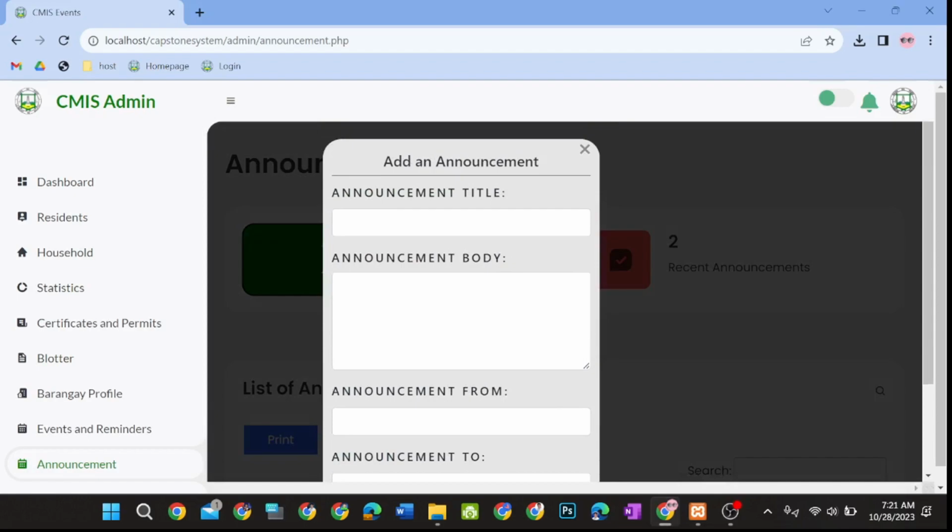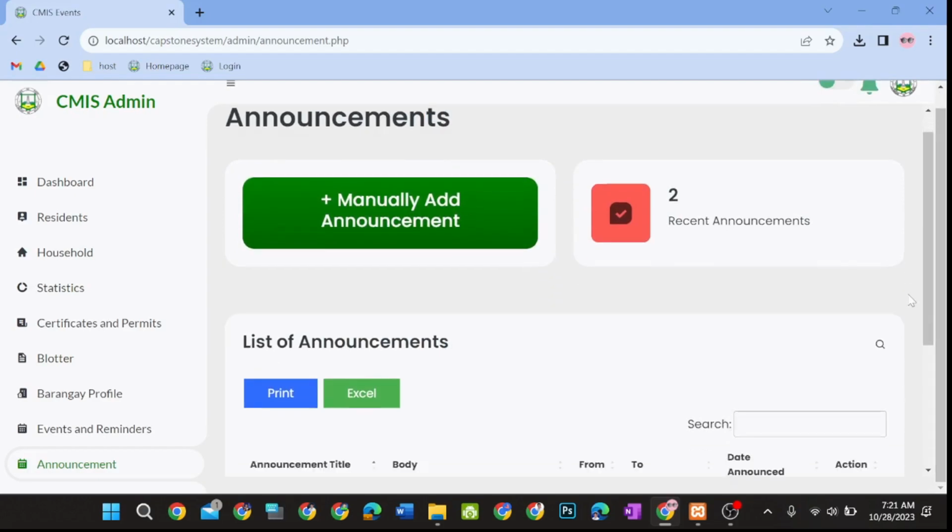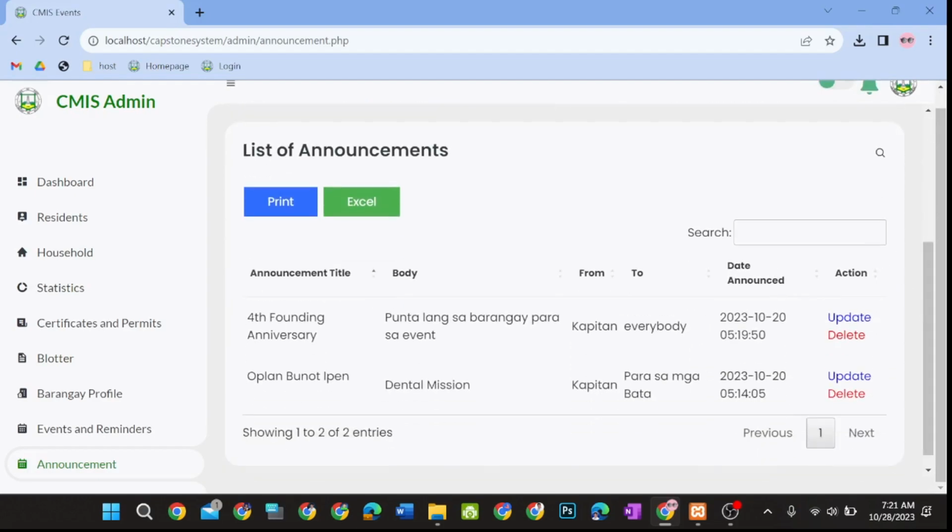The data from the announcements can also be printed in PDF form, can be exported as an Excel sheet, and can search for a specific record. Specific records can also be viewed, updated, and deleted.